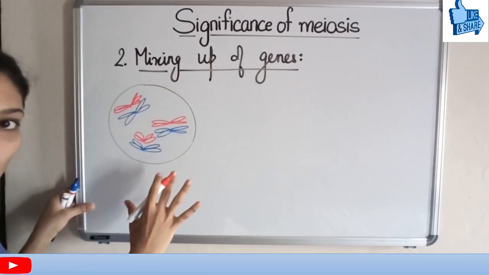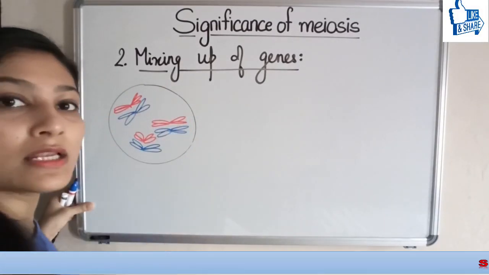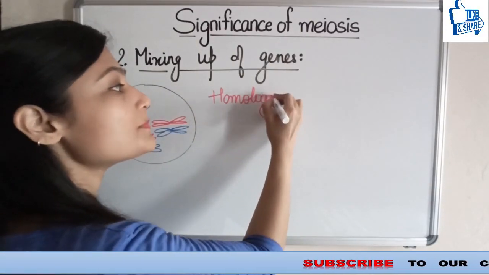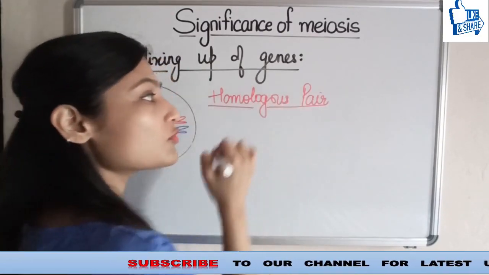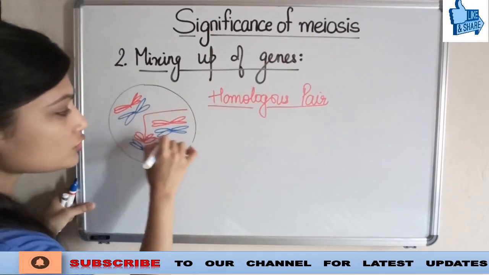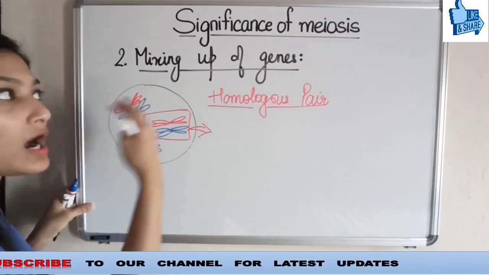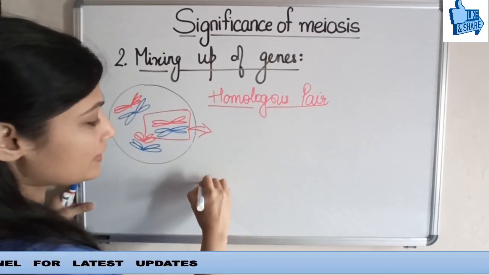These chromosomes, as we have studied in our previous class, have aligned themselves in a homologous pair. What is a homologous pair? A homologous pair is the pair of chromosomes, one from each parent. I am going to take one pair here and elaborate how mixing up of genes takes place. So let's see.